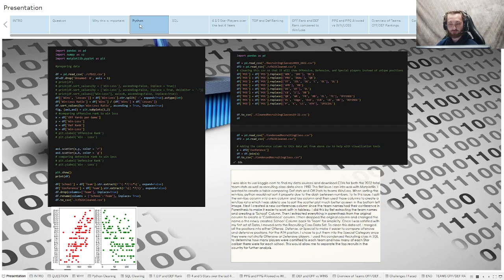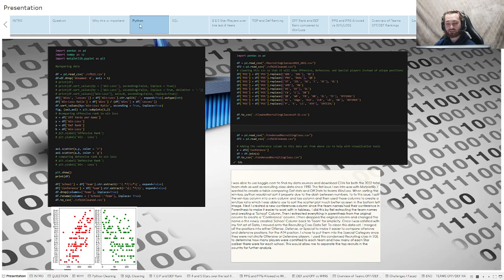Once I was satisfied with my first dataset, I moved on to the recruiting class dataset. To clean this, I merged all the positions into either offense, defense, or special to make it easier to compare offensive and defensive positions. For the athlete position, I chose to put them in the special category since they were not strictly offense or defensive players.